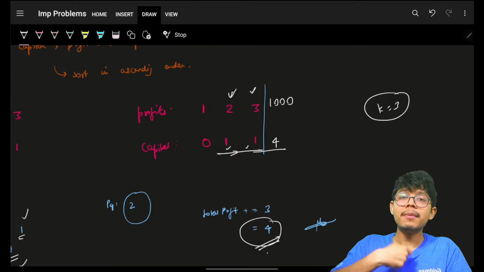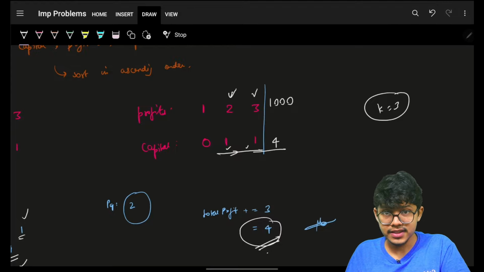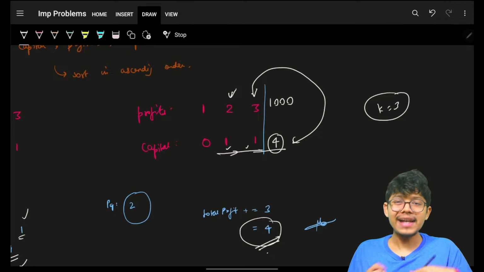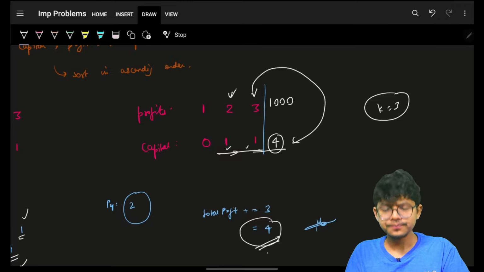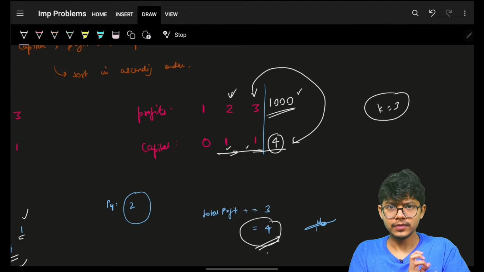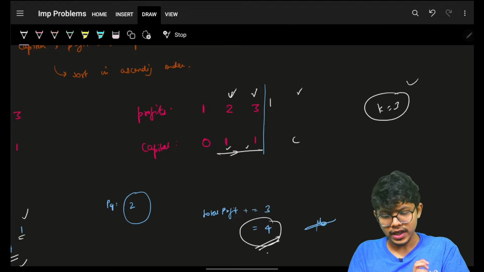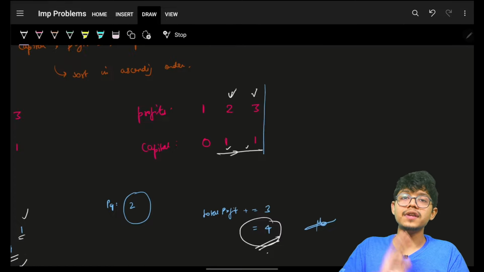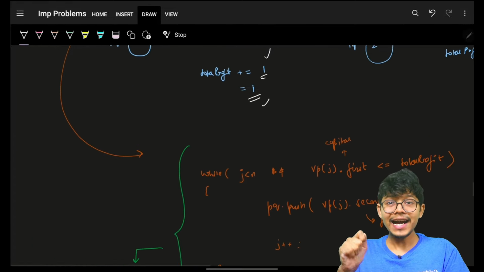So it would have been much better that I choose this maximum profit one. Because of this, I will be able to reach the capital of 4. Then I was able to take this 1000 also, considering my K was 3. But okay, I think you got the essence and dry run of what we wanted to do. Cool. Let's quickly see how we will code it up.